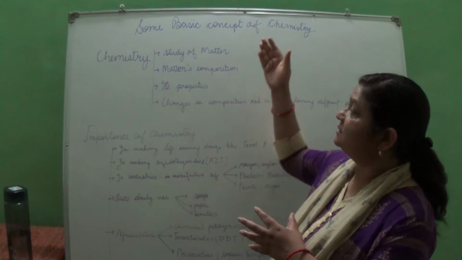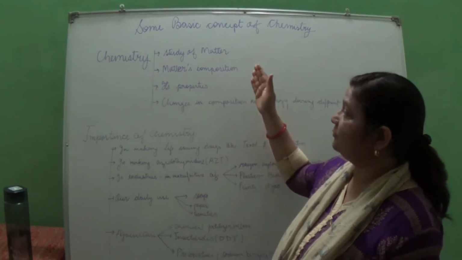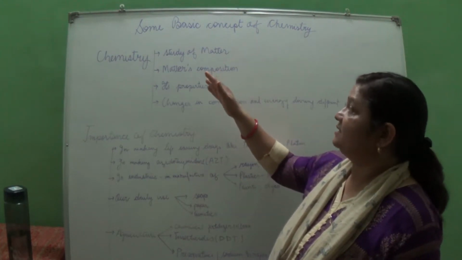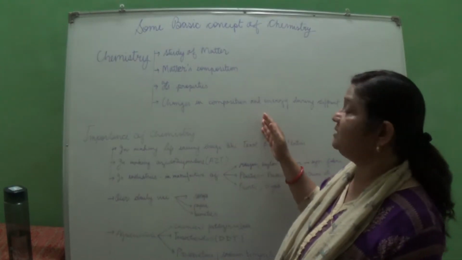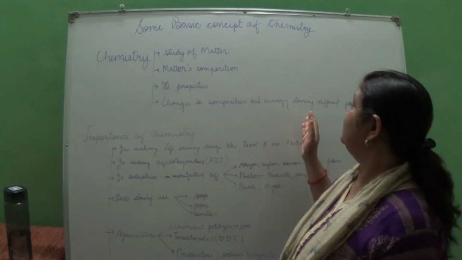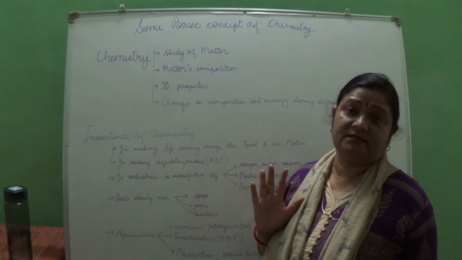So chemistry is the study of matter, its composition, its properties, and the changes in the composition and the energy during different processes.